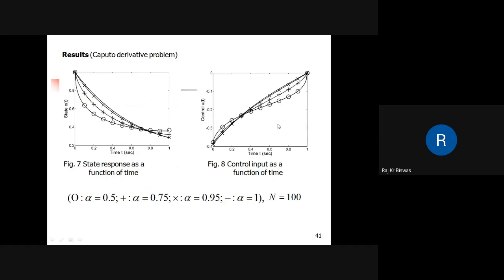It can be noted that even though the problem, this objective function and state dynamics, are almost the same, except for the nature of the derivative, because of this change in derivative, these results are different. So these are the state and control variables for different alpha values of the derivative problem.